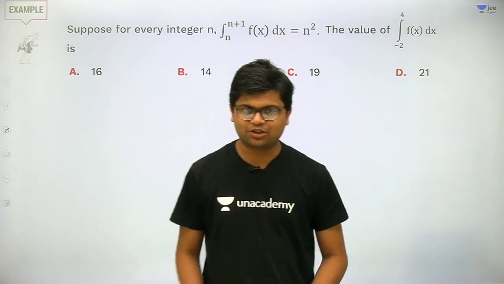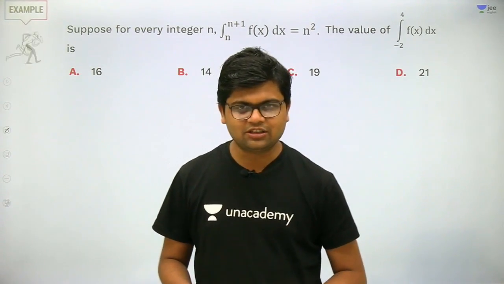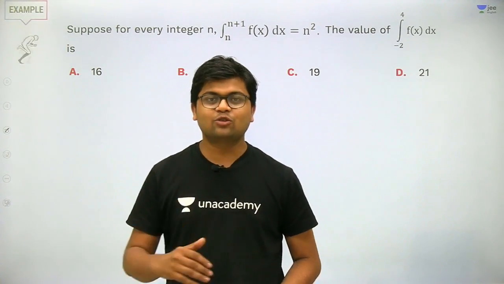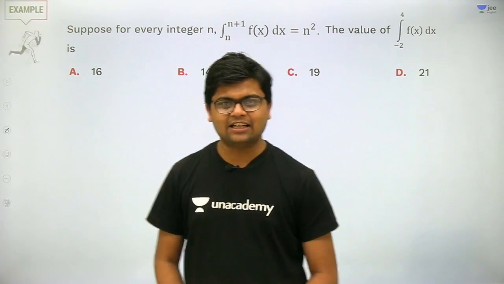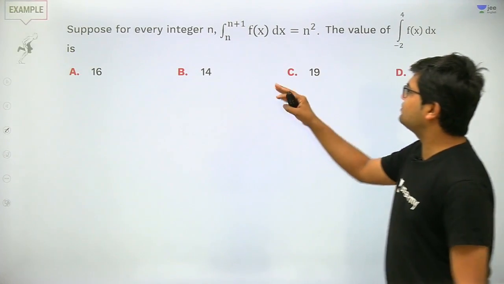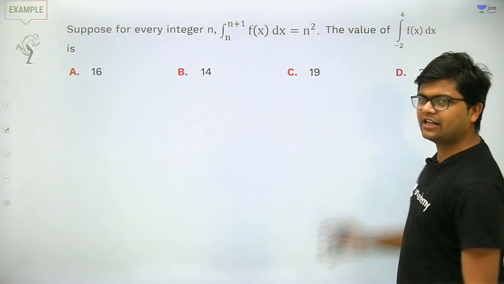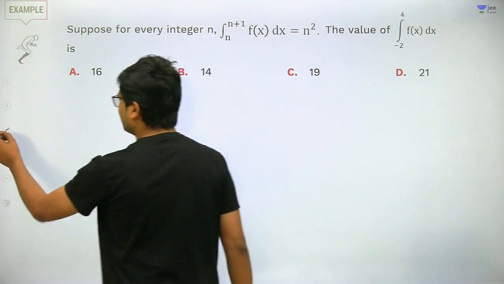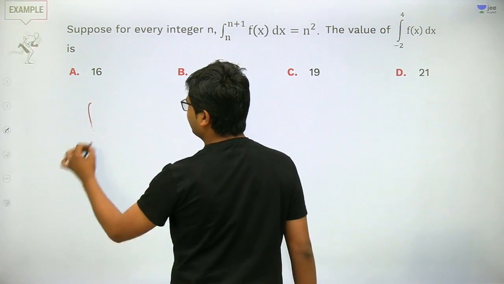This is our first question. Very interesting question. Fundamental ideas will be used in this session to solve very big problems. Suppose for every integer n, the integral from n to n plus 1 of f(x) dx is given as n square. We need to find the integral from -2 to 4 of f(x) dx. This can be done very easily by breaking this integral.